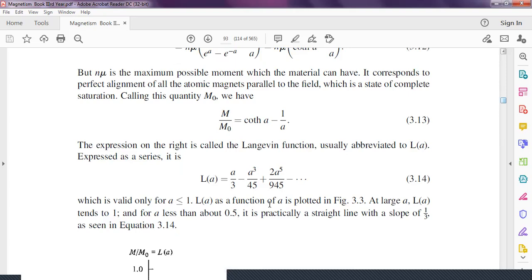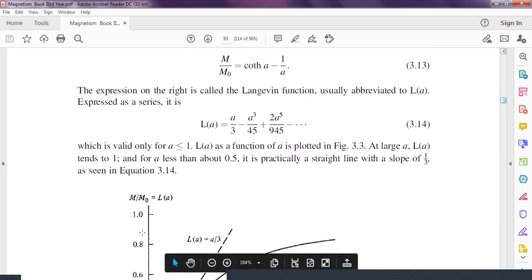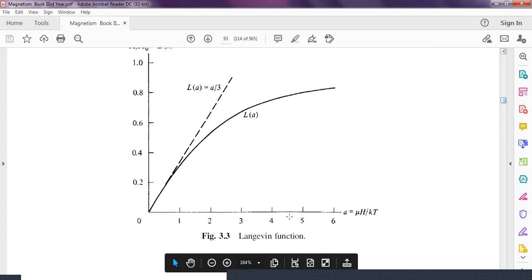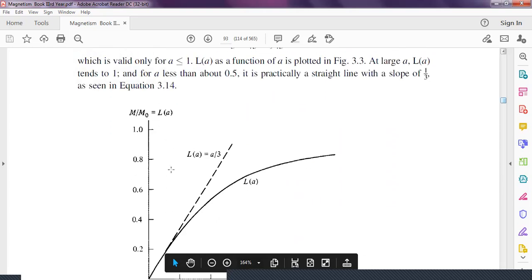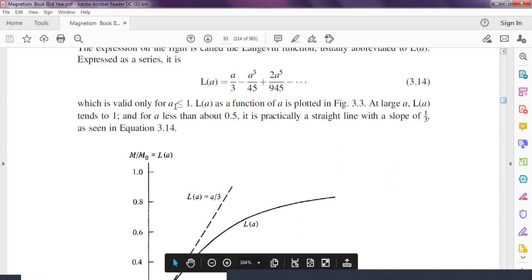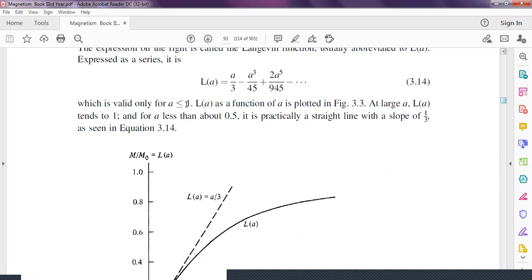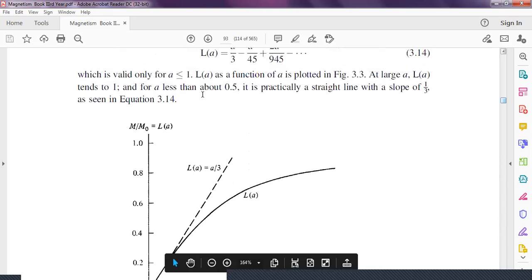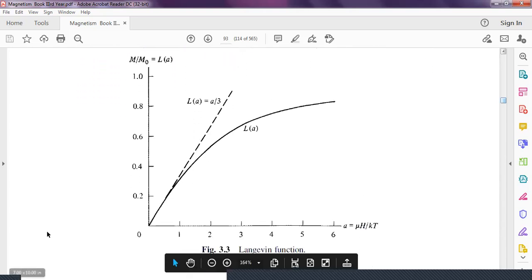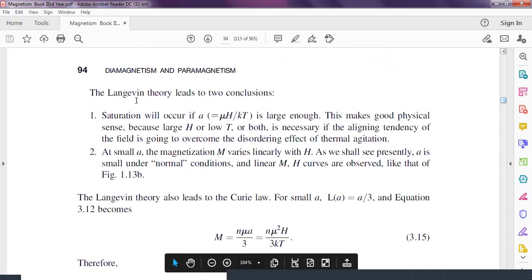L(a) is a function, and a is plotted as this. This is a plot of the Langevin function, with M upon M0 against a. If a is very much less than 1, we neglect the higher terms, and the only remaining term is L(a) equals a by 3. Therefore, Langevin theory leads to two conclusions.